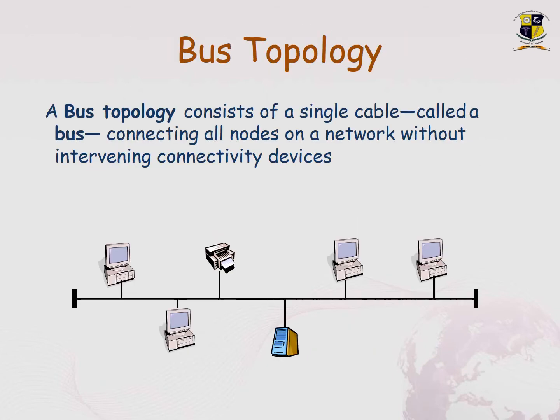So first is the bus topology. A bus topology consists of a single cable called a bus connecting all the nodes on a network without intervening connectivity devices. This kind of topology was initially used, where you have only a single cable which connects all the devices in a network, maybe a printer or a system. All these nodes are connected only through a single channel, a single cable called a bus. So this is called bus topology.